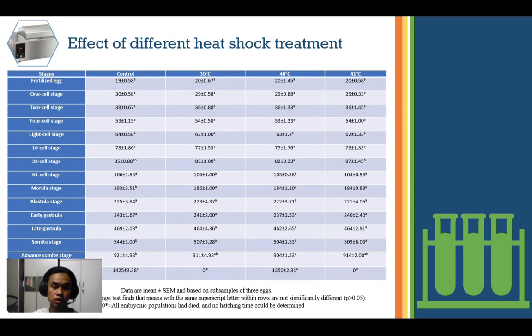And lastly, for the hatching stage, 39 Celsius and 41 Celsius show 0. This is because the entire embryonic population died and no hatching time could be determined. So the embryos die and do not reach the larvae stage. For the control treatment and 40 Celsius, they reach the larvae stage, that is why the control treatment is in group C and 40 Celsius is in group A.